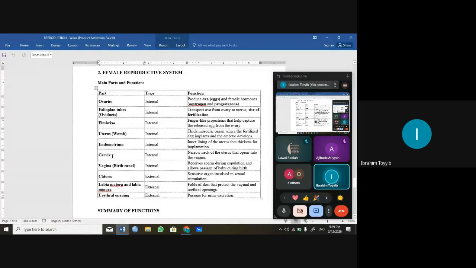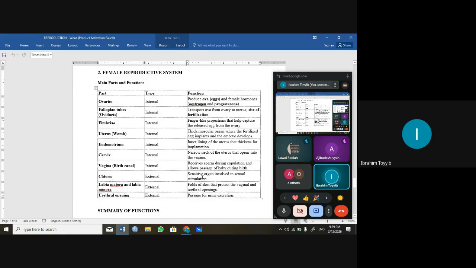We also have the cervix, a narrow neck of the uterus that opens into the vagina. The vagina is the birth canal, which receives the sperm during copulation and allows passage of the baby during birth.